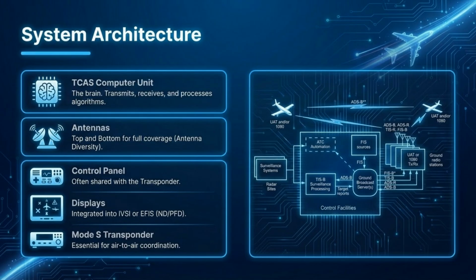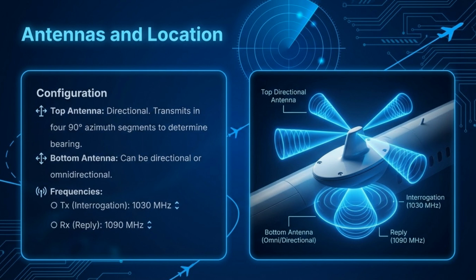The core TCAS architecture includes the computer unit, antennas for full coverage, a control panel, displays, and the Mode S transponder, essential for air-to-air coordination. The system uses top directional and bottom omnidirectional or directional antennas. The top antenna transmits in 4 segments to determine bearing. Interrogation pulses are sent at 1030 MHz, and replies are received at 1090 MHz.